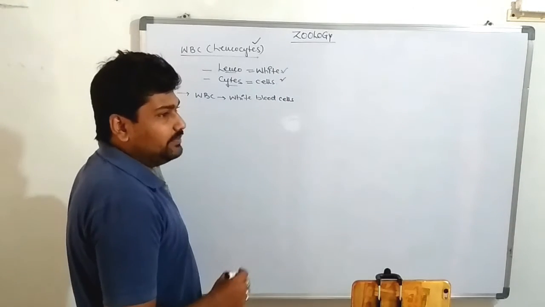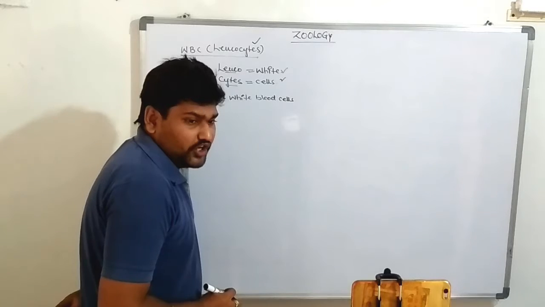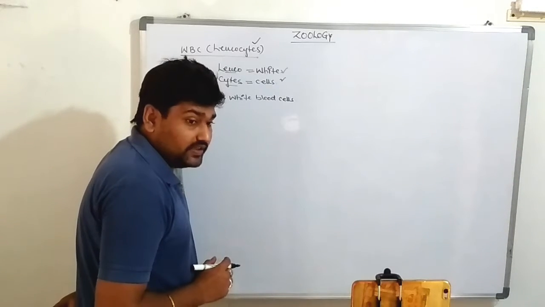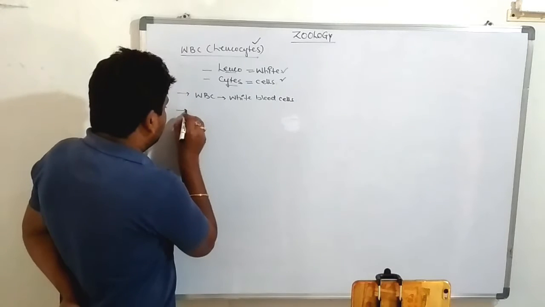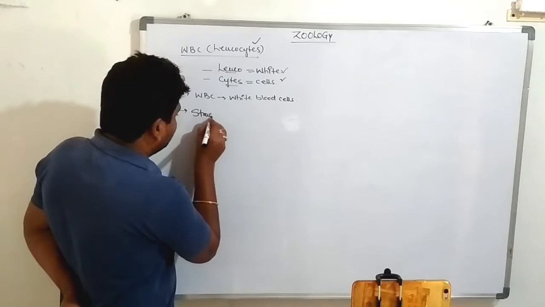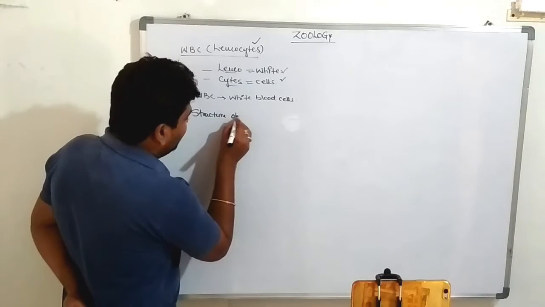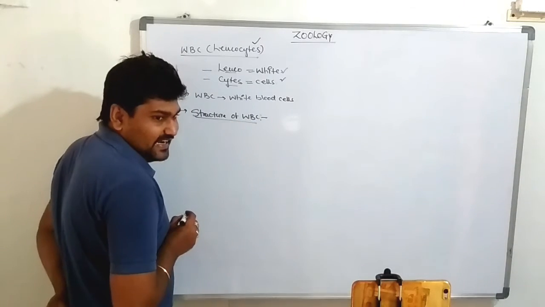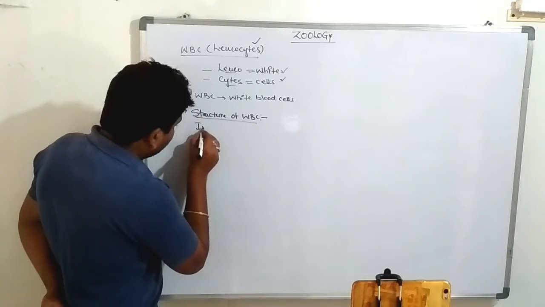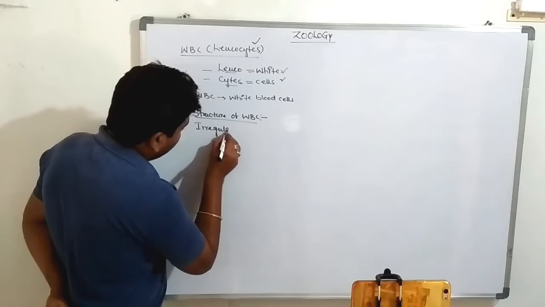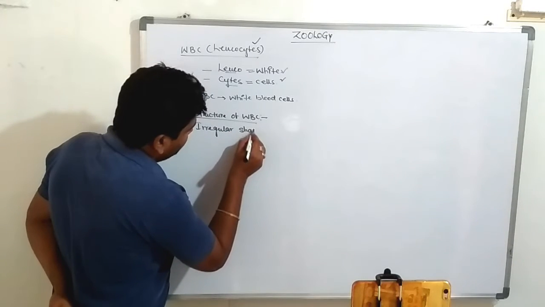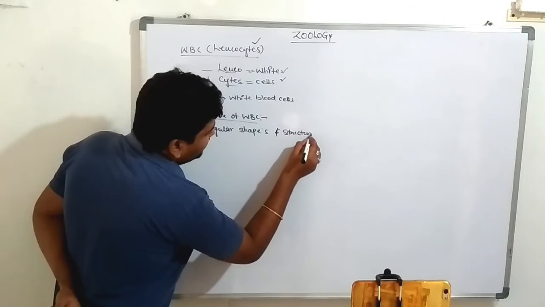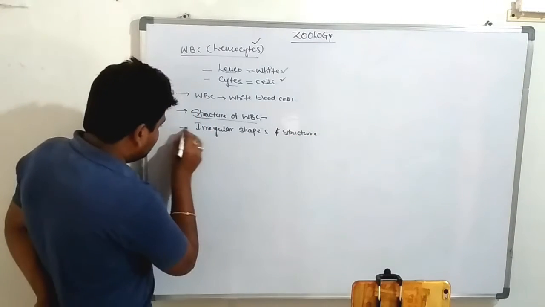The white blood cells are irregular in shape. There is no particular shape, so these are amoeboid-like structures. First, the structure of the WBC. These are irregular in shape or structure, you can write either way. Shape and structure. Yes. Next one.